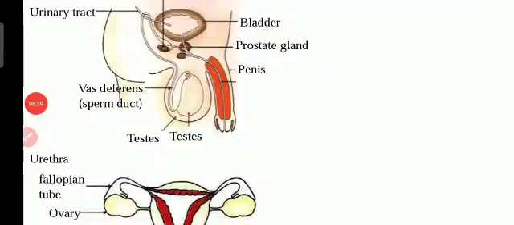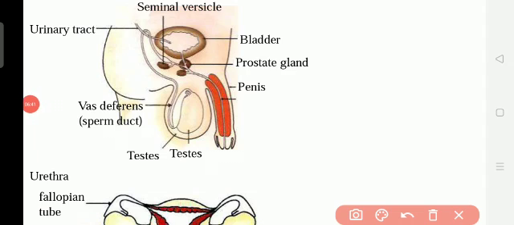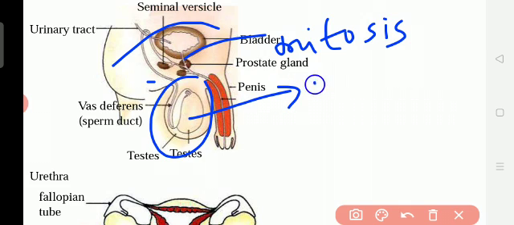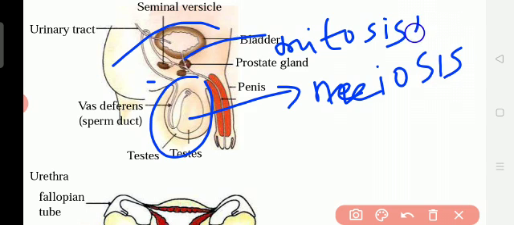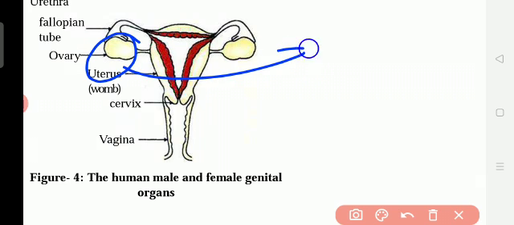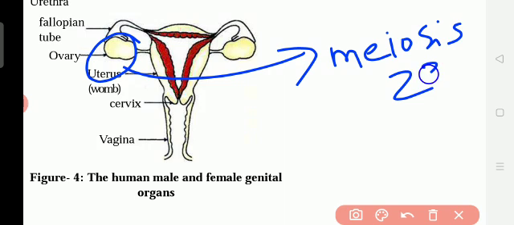Okay, here it is. In all parts of the body mitosis takes place. Mitosis means an increase in the cell division. Only in the reproductive organ, in the testes, meiosis takes place. Meiosis means a decrease in the cell division. Here 46 chromosomes, but here 23 chromosomes. Like that, in the female part also, in the reproductive organ only, meiosis takes place, only 23 chromosomes.